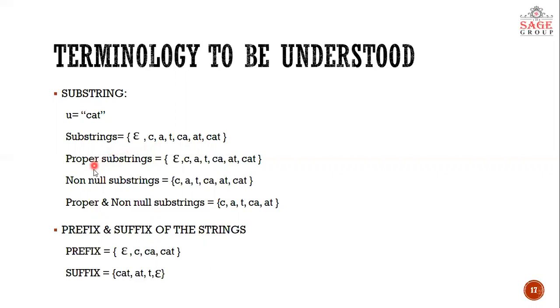Now moving on to the next term, that is proper substring. As its name suggests, proper substring means, as we studied, proper subset means the set itself doesn't exist there. Just a second. I've just made a small mistake here.